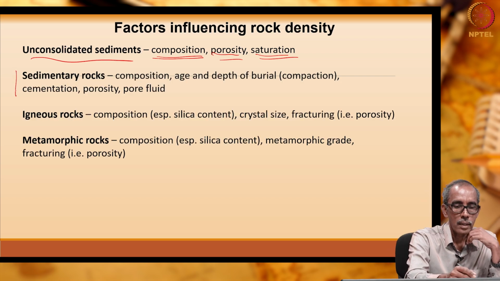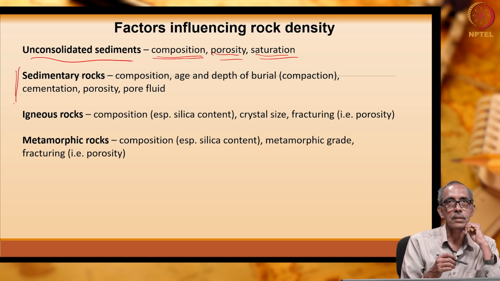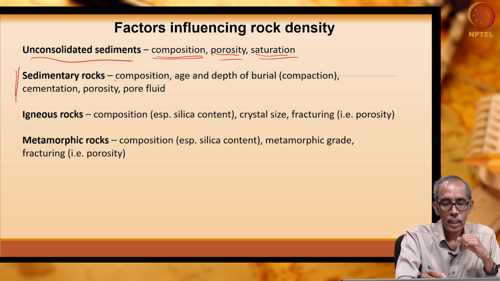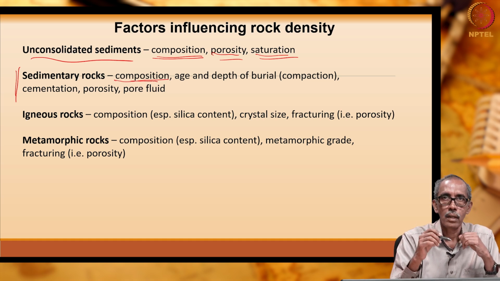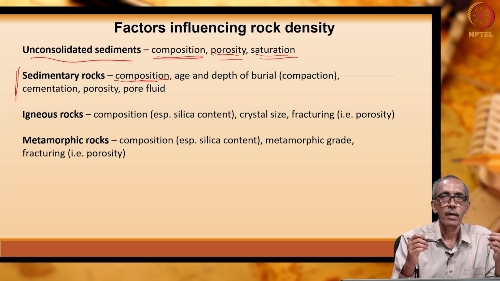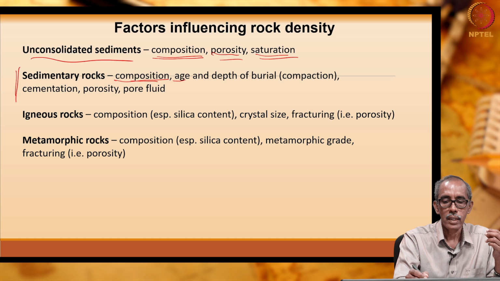If you take sedimentary rocks, what is its composition? Obviously, whether it is made up of quartz, feldspar, what is the mineral content, what is its chemical composition, and what is its age.